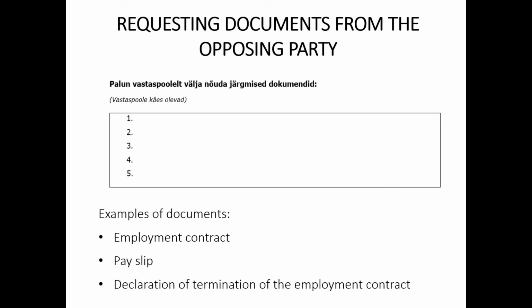Please note, however, that the employer can only be required to provide the documents that he or she actually has. Thus, it is not possible to request an employment contract from your employer if the parties have not entered into an employment contract with each other in writing.